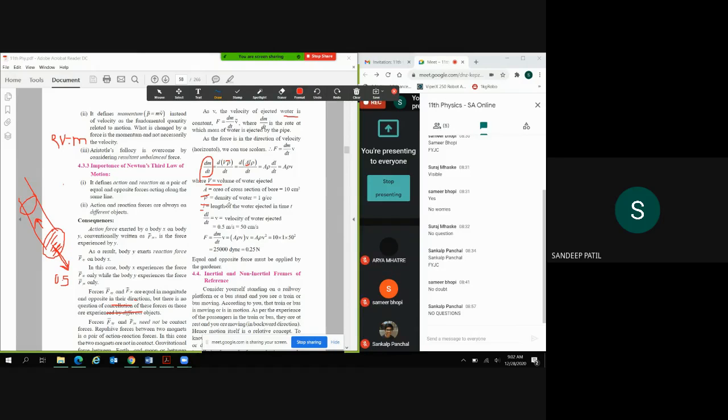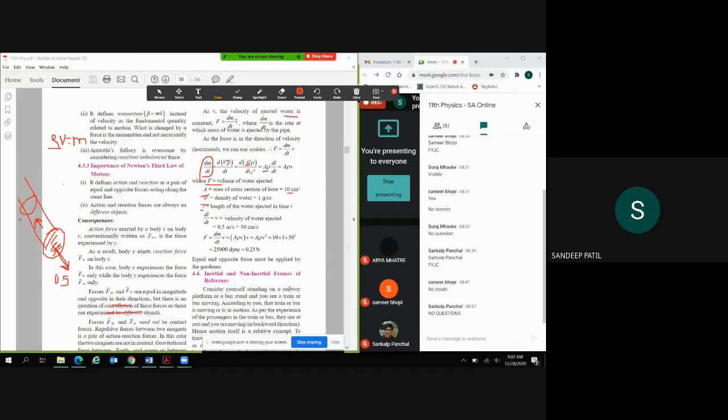Area is the cross sectional area of the pipe. So this way we can carry out: area into rho, the area is constant, right? We are not changing the area. And rho is the density of water, so density of water is also not changing.